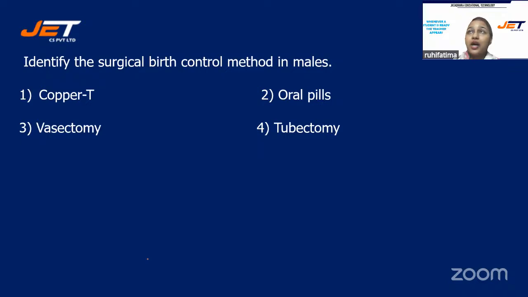And your options are number 1, copper T, number 2, oral pills, number 3, vasectomy, option number 4, tubectomy. The correct answer for this question will be option number 3, vasectomy. Those who have selected option 3, they all are correct.